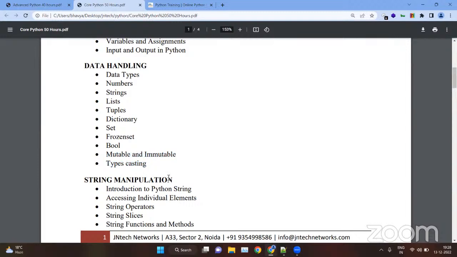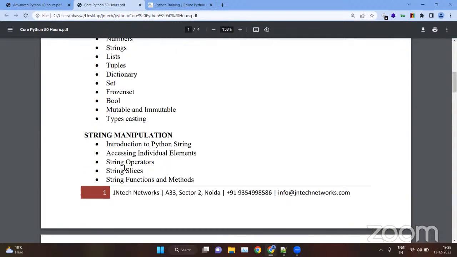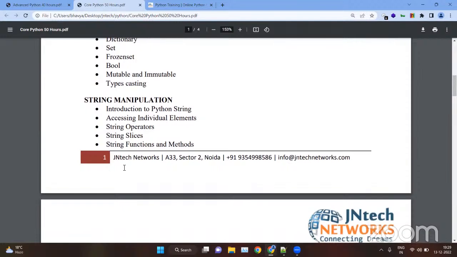Typecasting means changing one data type into another. Like how we can change a string into numbers, how we can change numbers into a string, how we can change a list into a tuple, and so on. Then we have string manipulation. String manipulation means the string functions and methods inside Python. Basically, manipulation here means the functions and methods only.